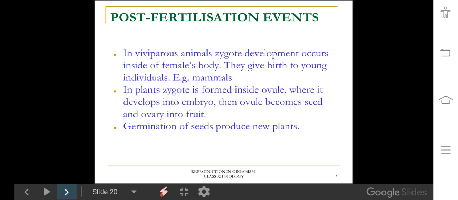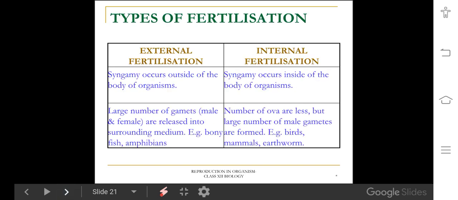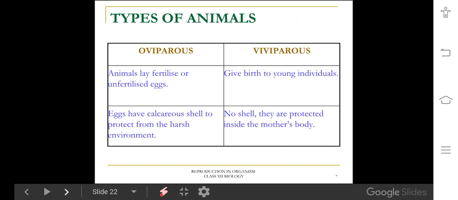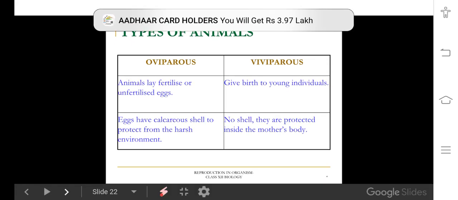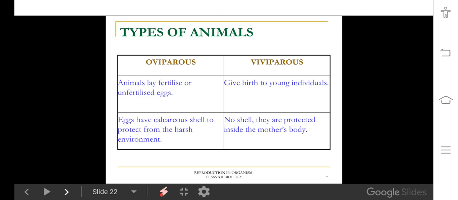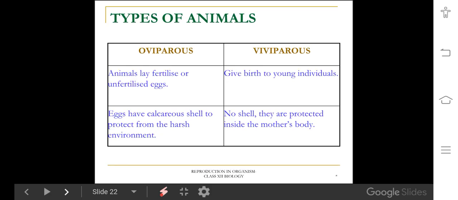Then during embryogenesis, the development of an organism also occurs in two ways. In some organisms development takes place externally, in some organisms development takes place internally. They are classified into two types: oviparous and viviparous. Oviparous means the organism lays eggs. An egg-laying organism is called oviparous. In these organisms, the embryonic development takes place outside the body of the organism. For example, birds and reptiles.